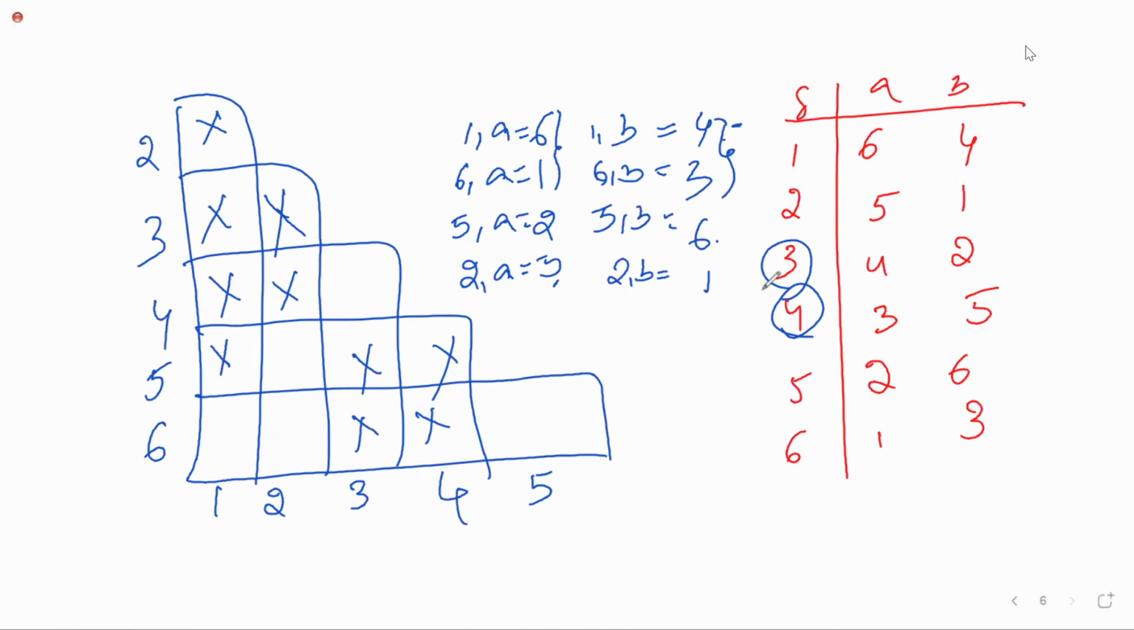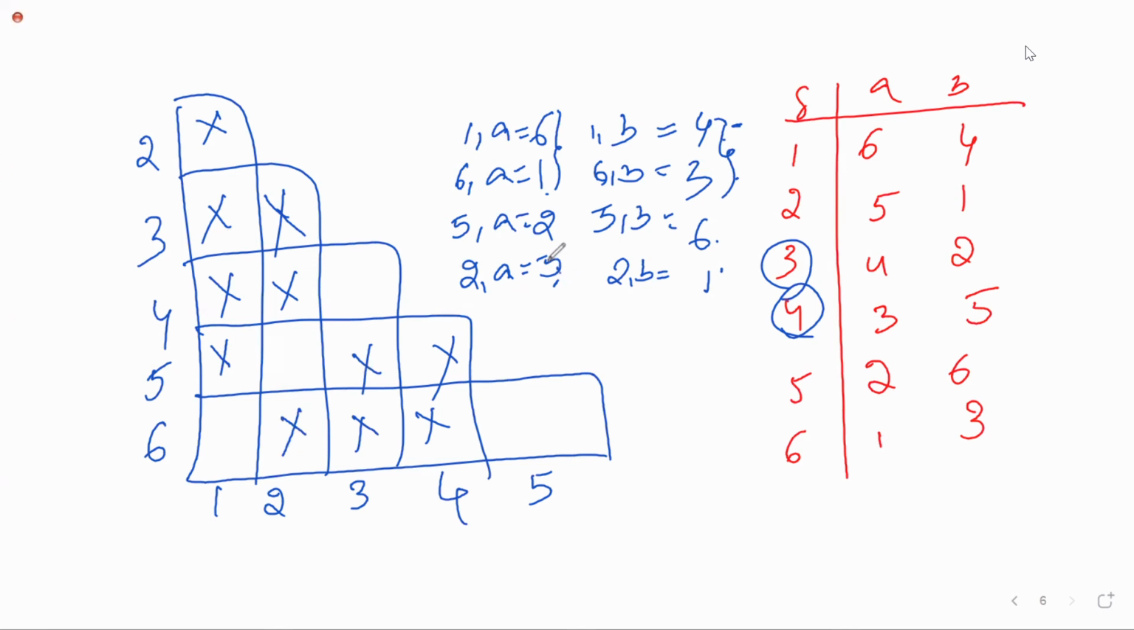Now 2, 6. 2 already we have taken. 6 is also available. 1, 5. Both are non-final. 3, 1. One of them is final. 3 is final, but 1 is non-final. Can I cross it? 2, 6. Yes, ma'am. Okay.